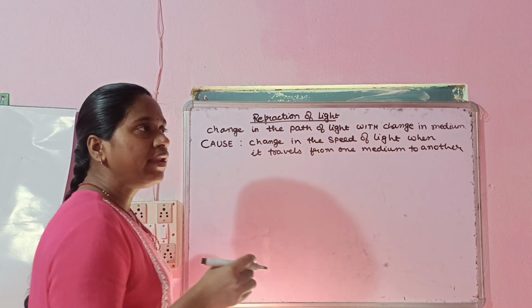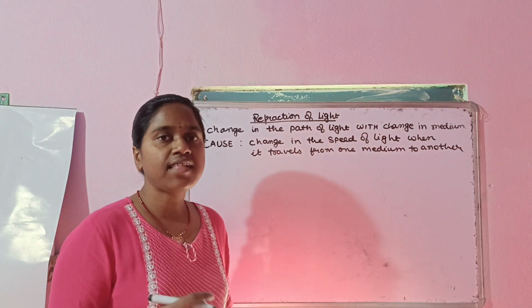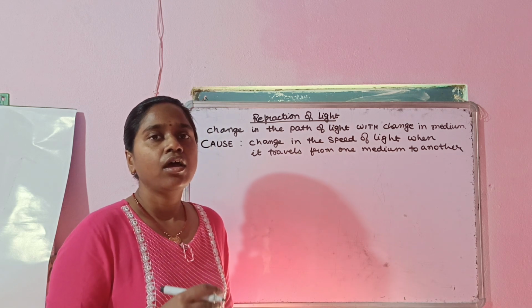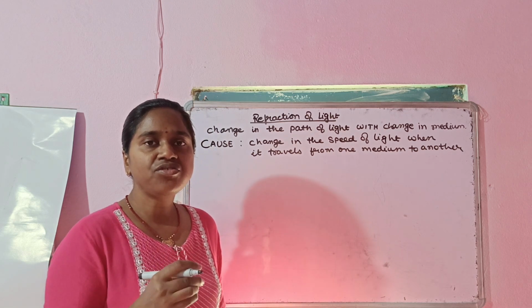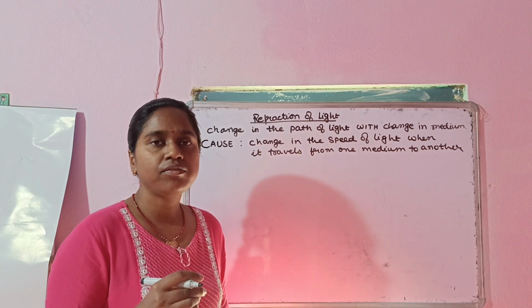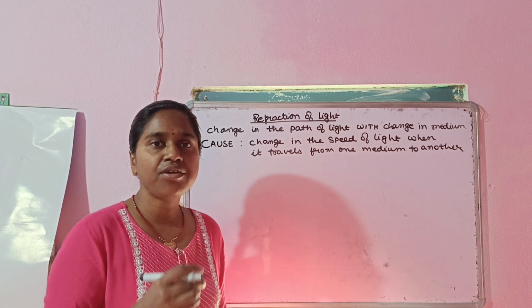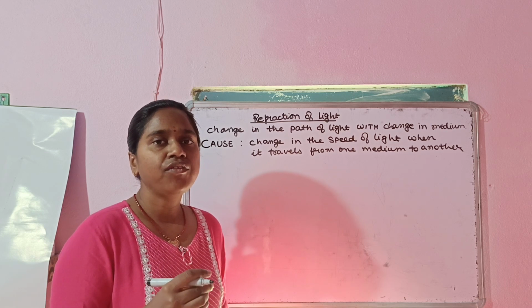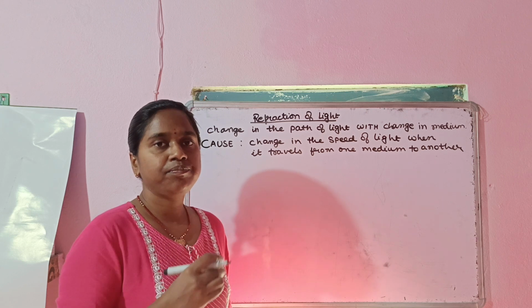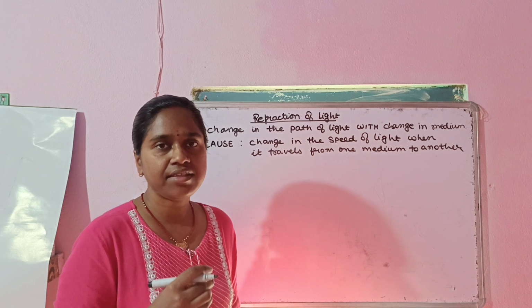Okay, so in optical physics, that means in the physics portion where we study about light, there are two kinds of medium. One is rarer medium and another is denser medium. Like in mass, we have dense mass and rare mass. Similarly, we have for light where it has the rare medium or the denser medium.